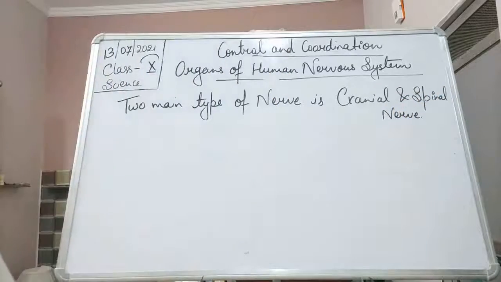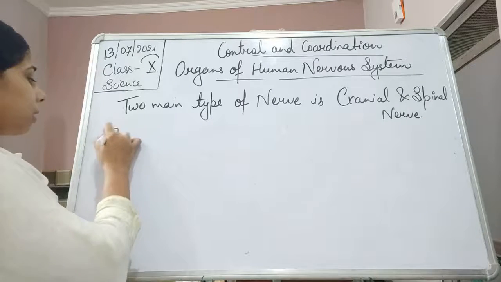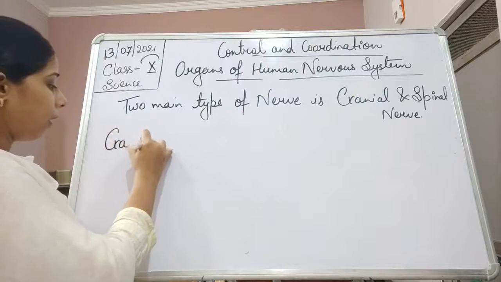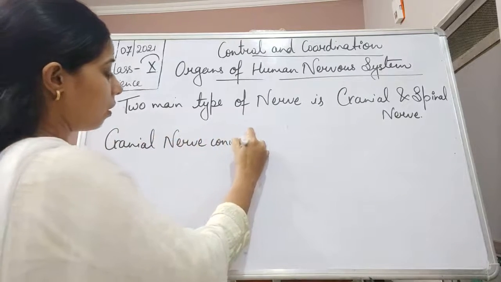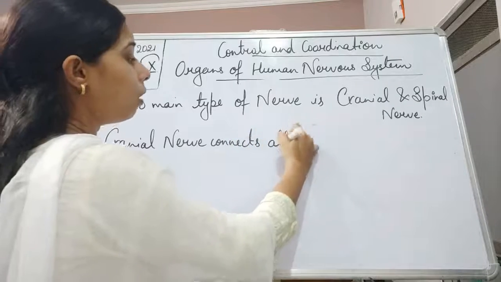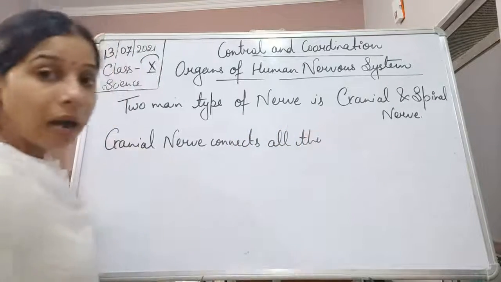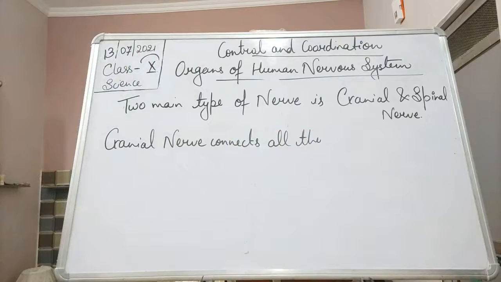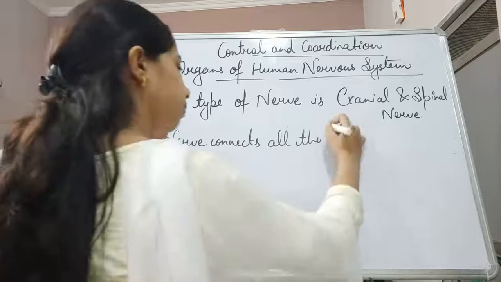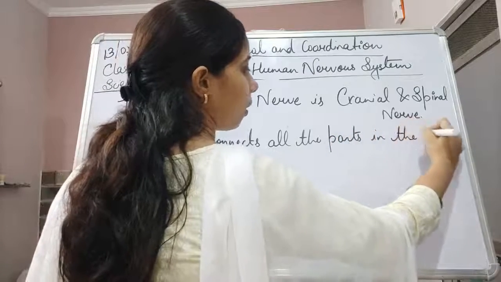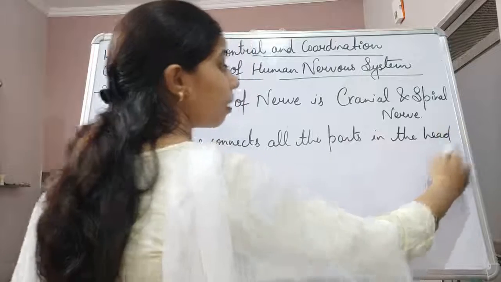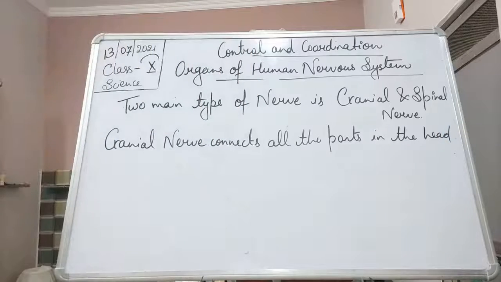Talking about the cranial nerve, students, the cranial nerves connect all the parts in the head directly to the brain.